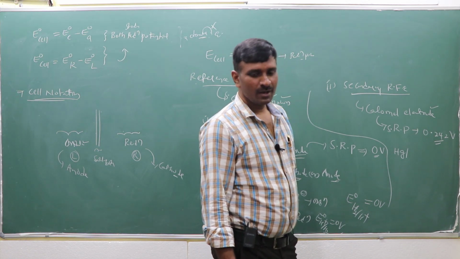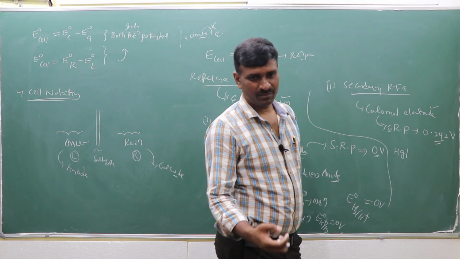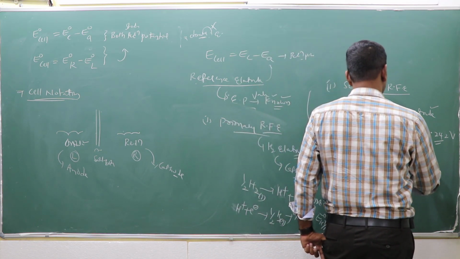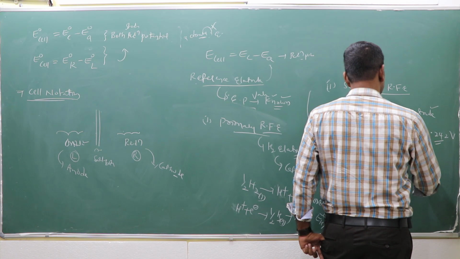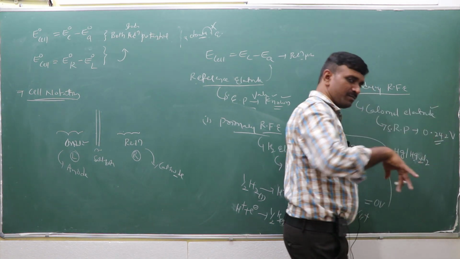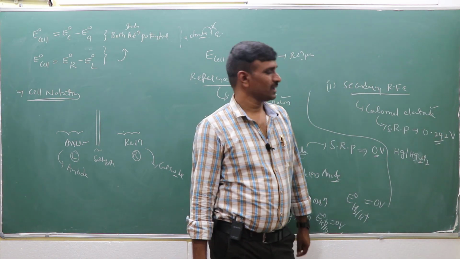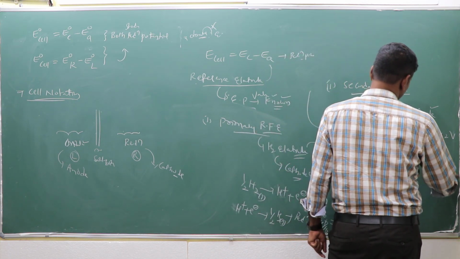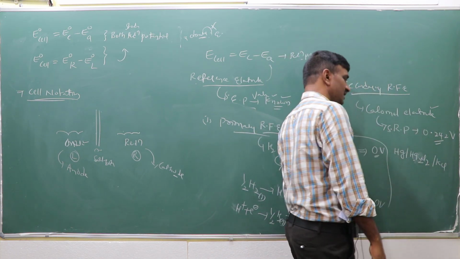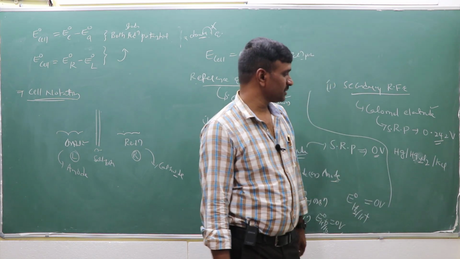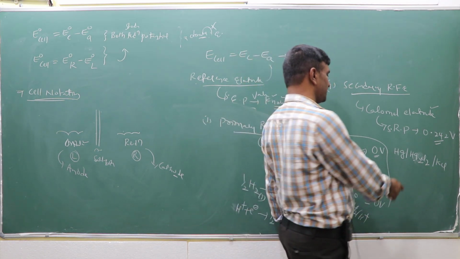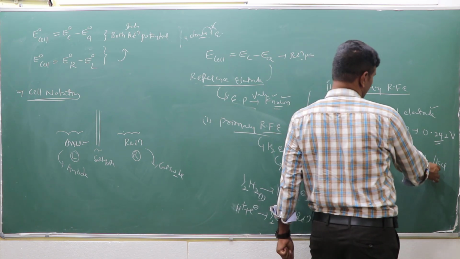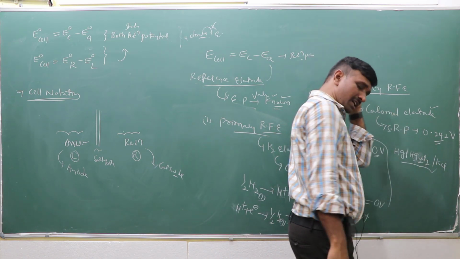As for the representation of the calomel electrode, mercury paste is taken. On that mercury we add Hg2Cl2 paste. After that we pass through the KCl solution. Hg2Cl2 and KCl solution, this is considered as the calomel electrode representation.